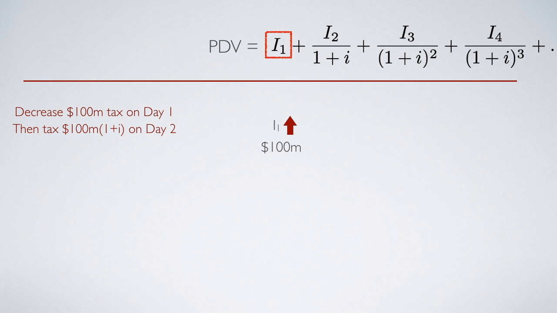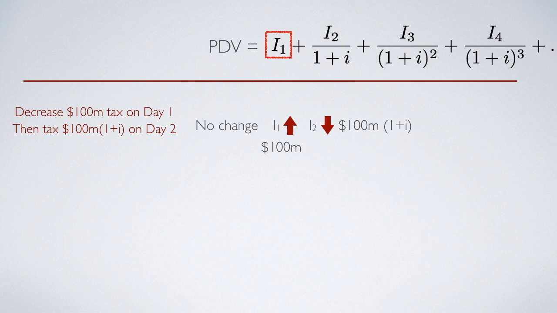equivalent to the debt burden that government bears, which would be 100 million times 1 plus i on day 2. Therefore, I2 would decrease by 100 million times 1 plus i. Then its impact on present discounted value, which would be divided by 1 plus i further, would be equivalent to 100 million now. This would offset the 100 million increase on I1 totally. Therefore, there will be no change on the present discounted value of household wealth.